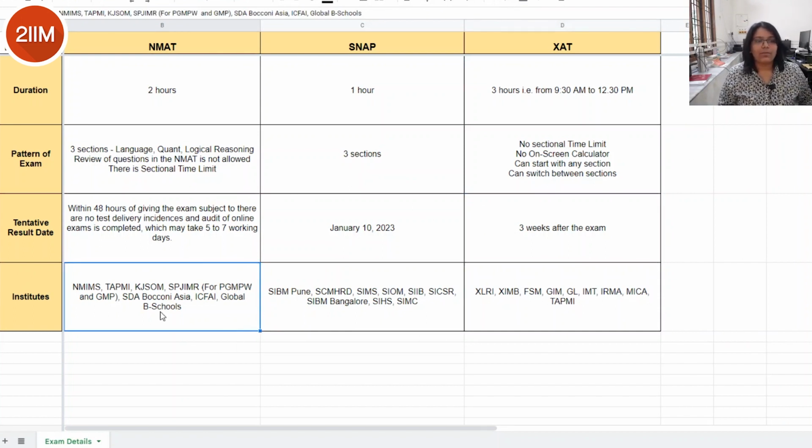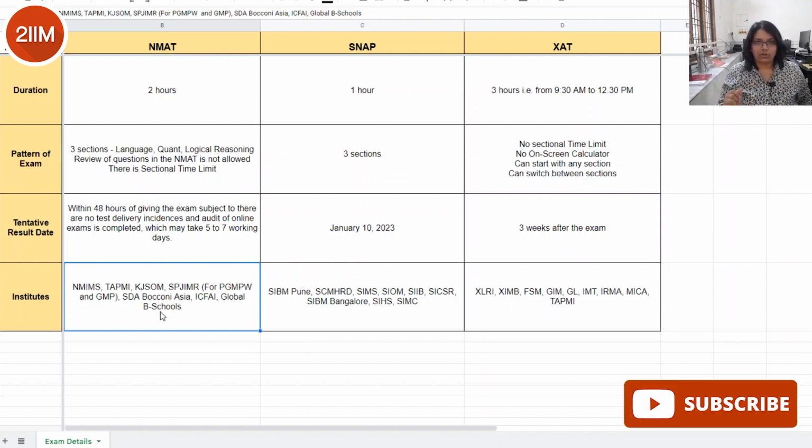Now, some of the important institutes to keep in mind when you're applying for each of these exams. For NMAT, the best institutes that you can look at are NMIMS, TAPMI, KJ Somaiya, SP Jain. For SP Jain, there are particular programs that you can apply to. It is not the main program for which you require CAT. But for the other programs such as PGM, PGMEB and GMP programs, you can apply through NMAT. SDA Bocconi, Asia, ICFAI and global B schools across various continents are also available.